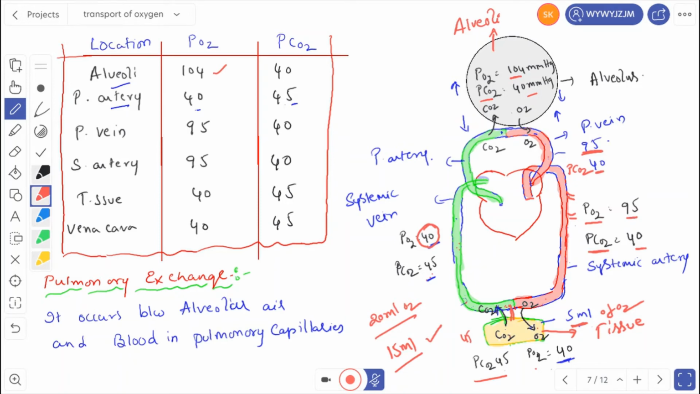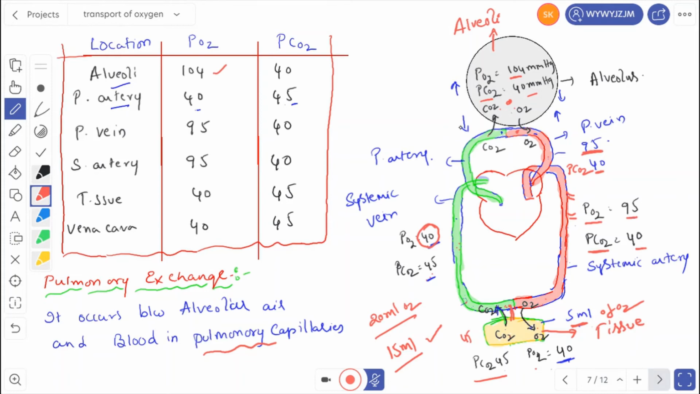Now let us see the types of exchange. Pulmonary exchange occurs between the alveolar air and pulmonary capillaries. So this is the alveolar air and here are the pulmonary capillaries. From the alveoli, oxygen diffuses into the pulmonary vein, and from the pulmonary artery, carbon dioxide diffuses into the alveoli.